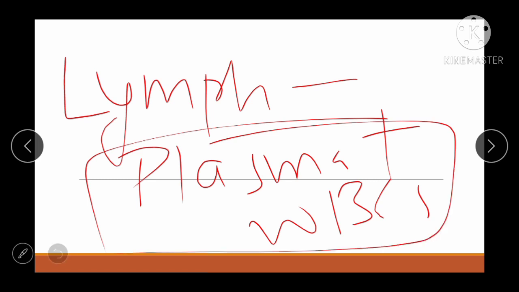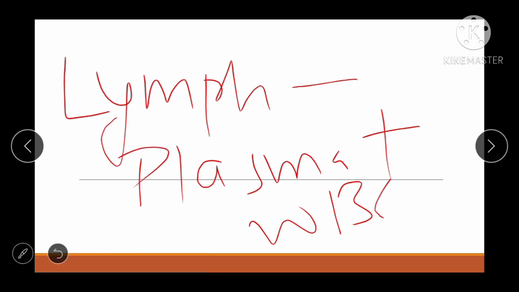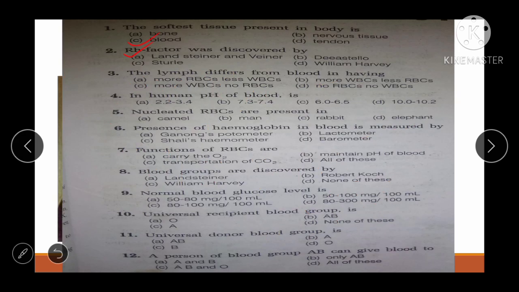All right, so lymph acts as a middleman between blood and tissue. Lymph middleman की तरह act करता है blood and tissue के बीच में. Okay, lymph retains blood protein from tissue fluid again to the blood. All right, so the correct answer will be: the lymph differs from blood in having more WBC and no RBC. So the correct option will be C.